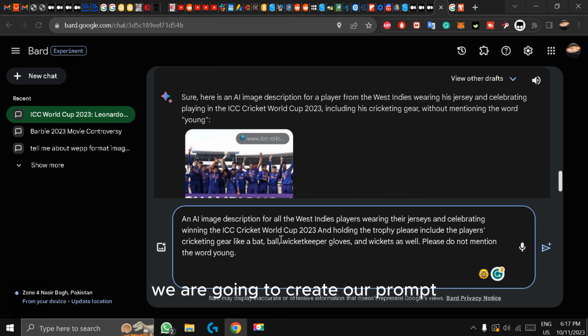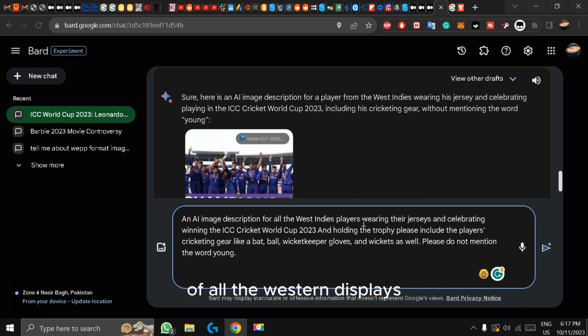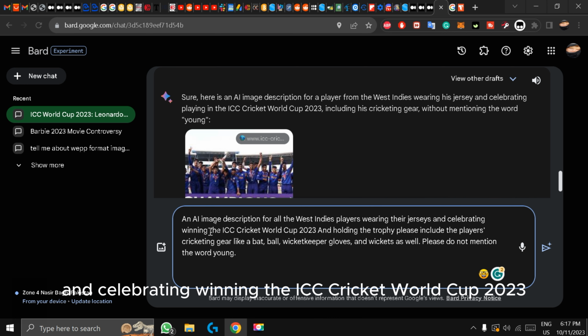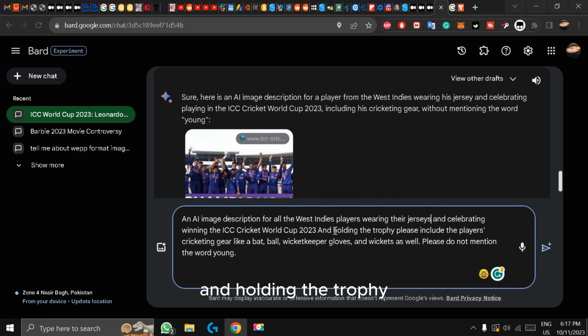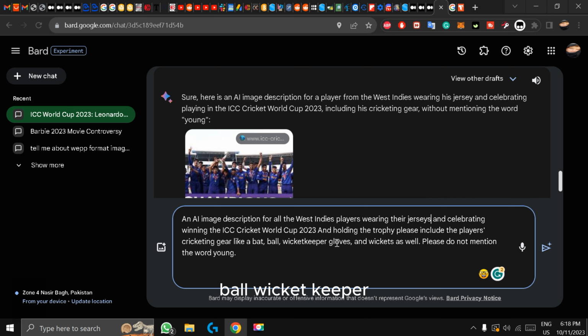First of all, we are going to create our prompt, and the prompt I have given is an AI image description of all the Westindies players wearing their jerseys and celebrating winning the ICC Cricket World Cup 2023 and holding the trophy. Please include the players' cricketing gear like a bat, ball, wicket keeper gloves and wickets as well. Please do not mention the word young.